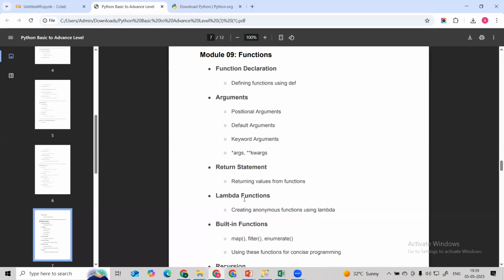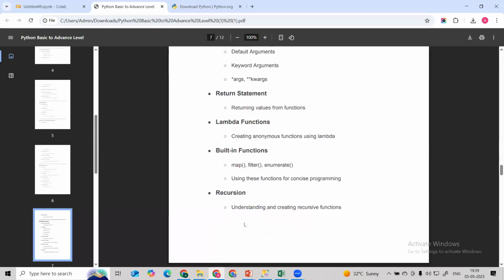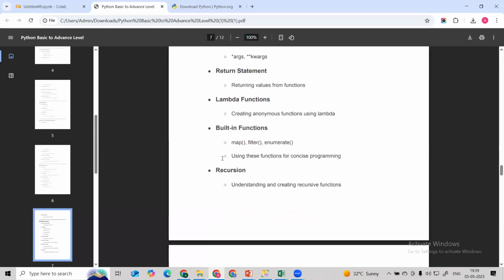Then we are going to learn the lambda function. Here, guys, these are functions, but without a function name. This is also optimized; it is a very optimized operation we are going to perform with the help of the lambda function. This is the anonymous function we are going to learn in very much detail: what a function is, and then what a lambda function is. And then we are going to learn built-in functions like map, filter, and enumerate, and how we can utilize these different functions.